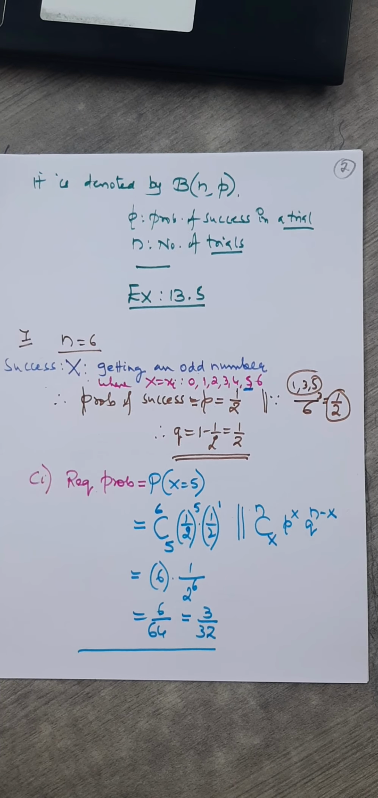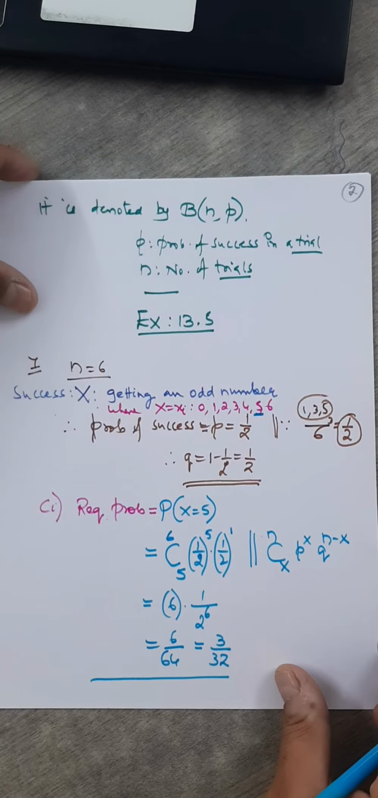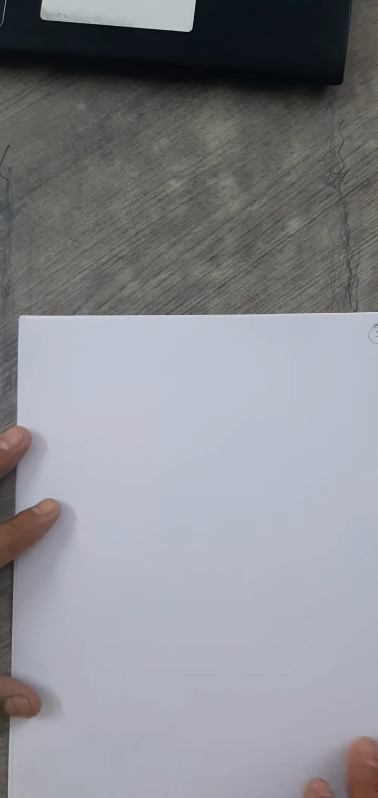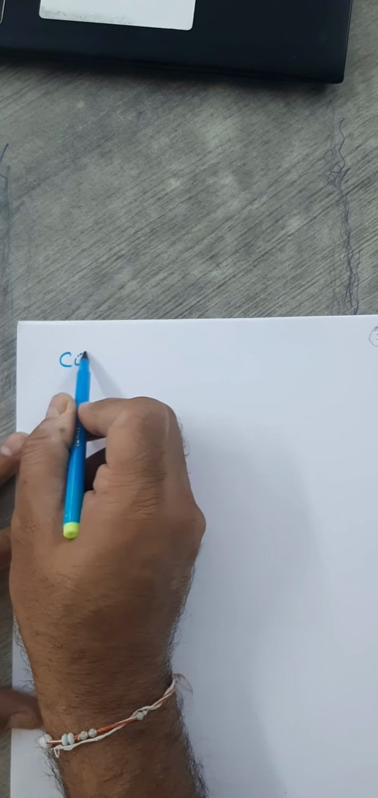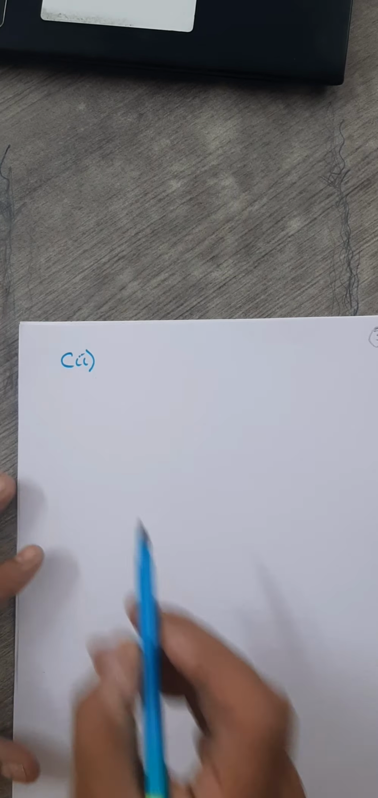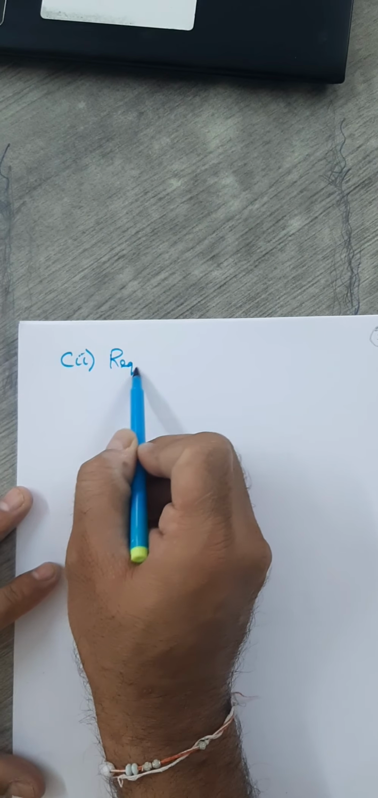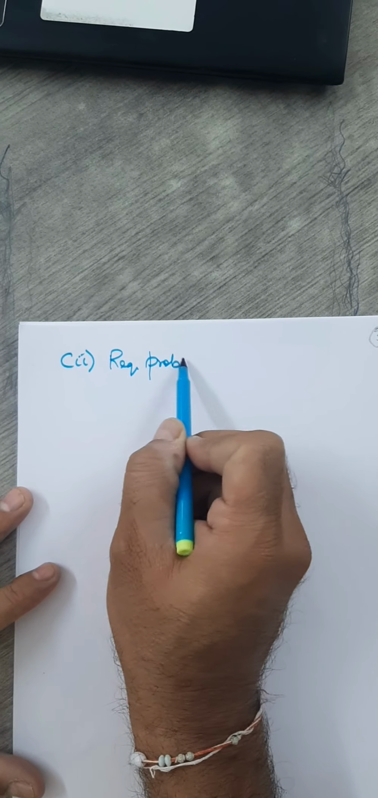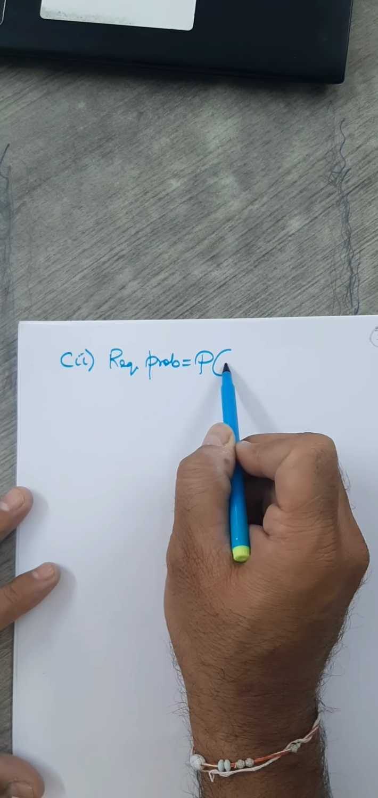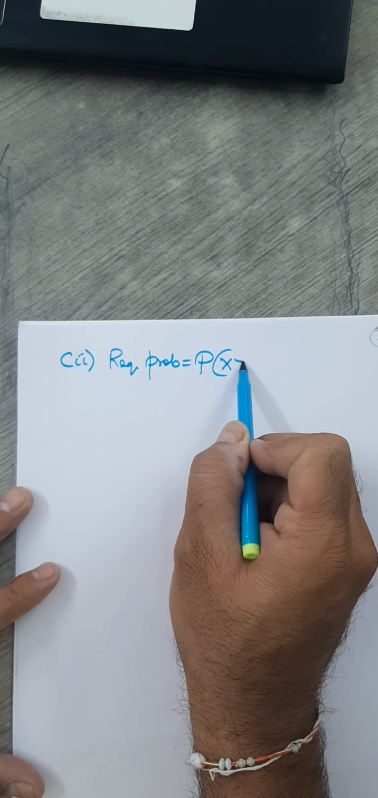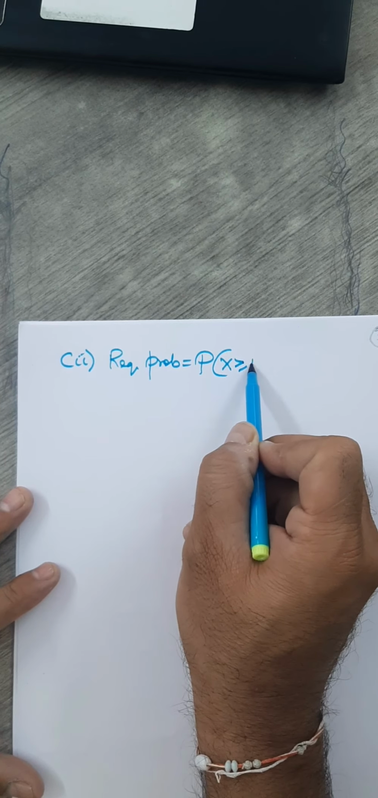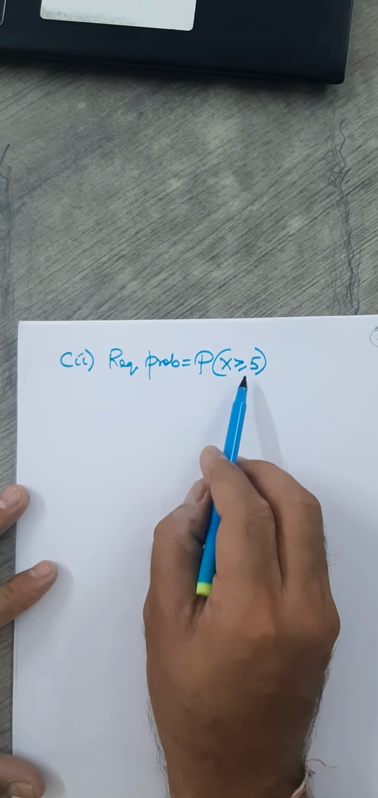Okay, now next question. Let's read the second sub question. What are you asked? Probability of getting at least 5 successes. So here the required probability equals the probability of x, where x must be greater than or equal to 5. At least 5, that is 5 or more than 5.